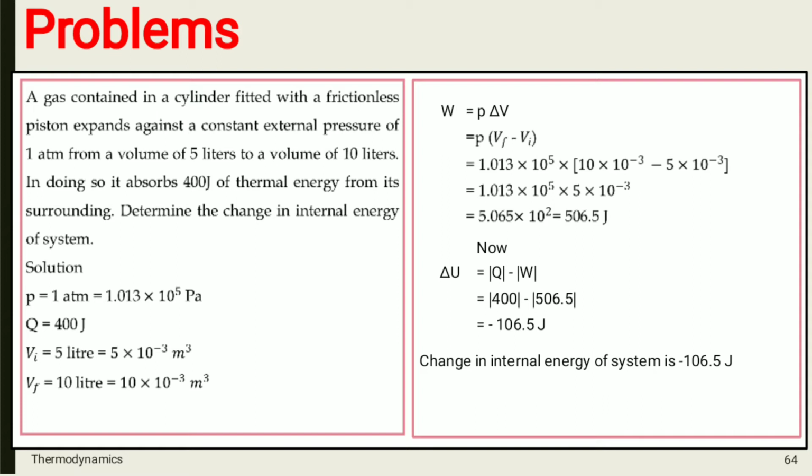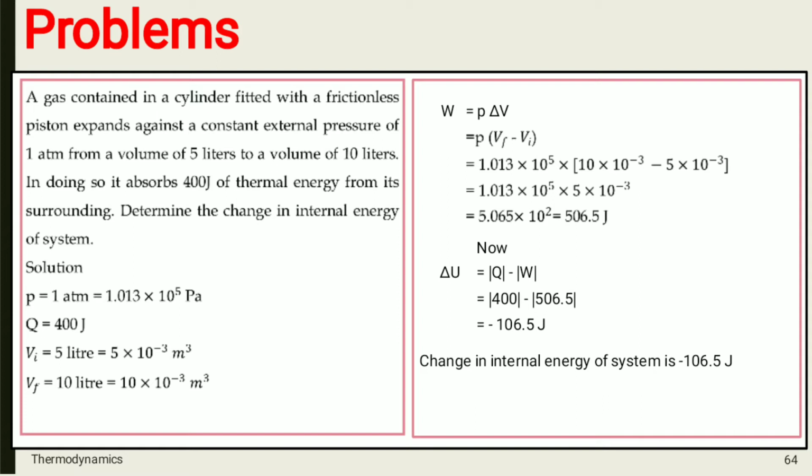Now, we will calculate the change in internal energy. Delta U is equal to Q minus W, that is mod Q minus mod W. So, Q is 400 and work done is 506.5. If you calculate this, you will get the answer minus 106.5 joule, that is the change in internal energy.